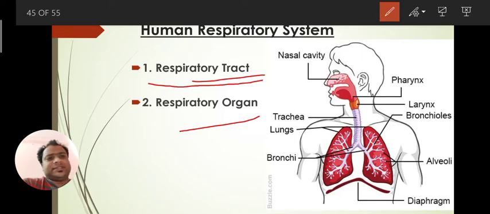This is the diagram of the human respiratory system. You can see here the nasal cavity, pharynx, larynx, bronchioles, trachea, lungs, diaphragm, alveoli. These are the main parts of the human respiratory system. We'll see them one by one.